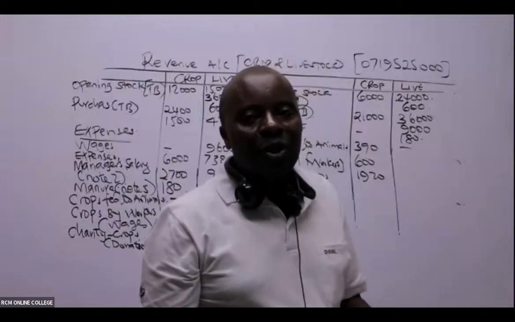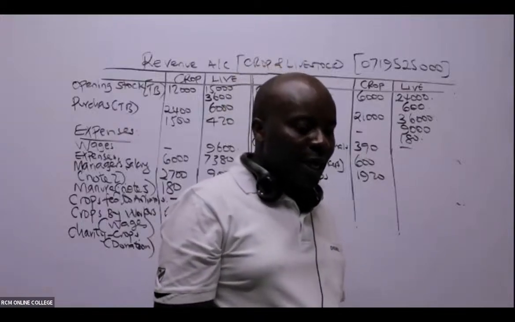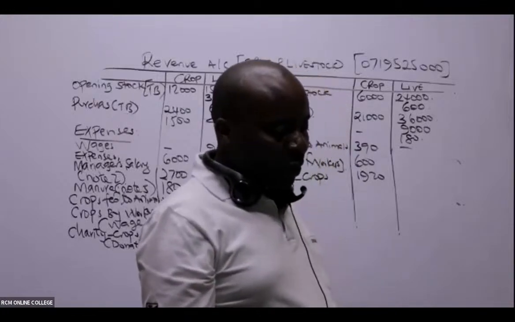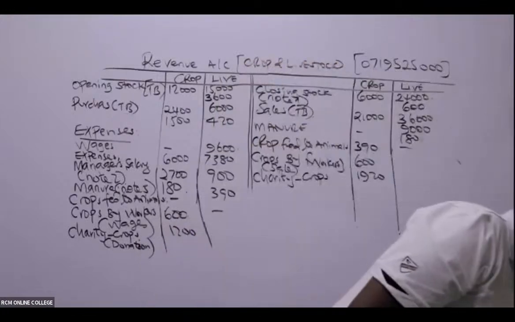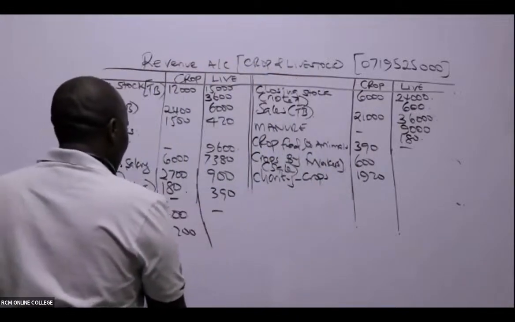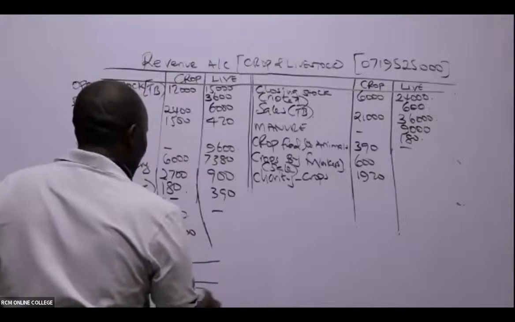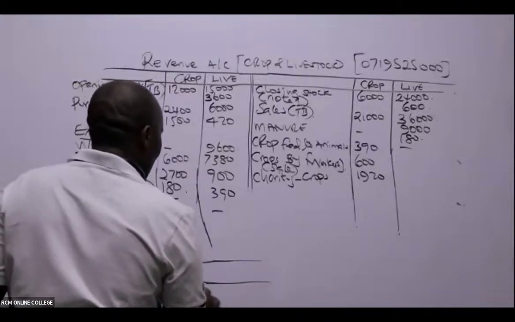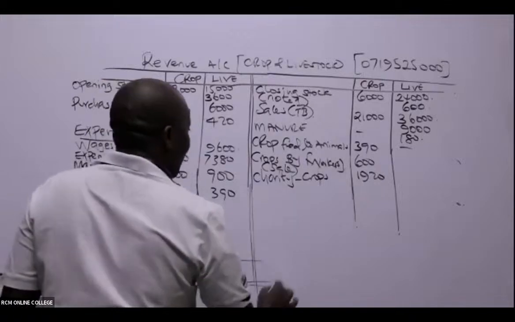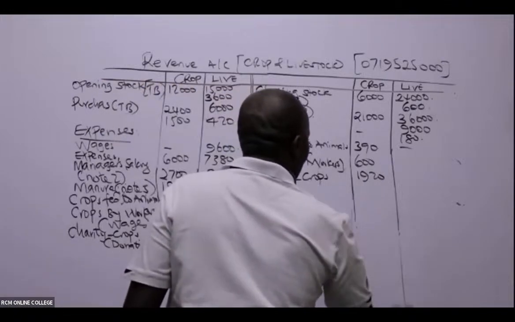Income tax expenditure, that is always what here? That is always a general expenditure. So please come and balance your figures here. It needs a lot of patience here, really.